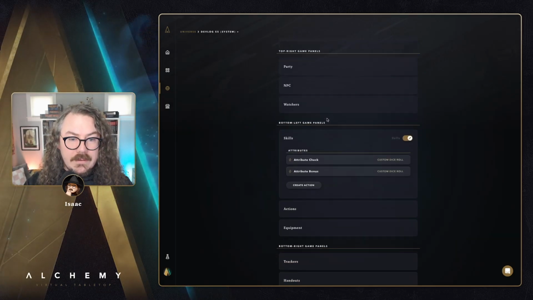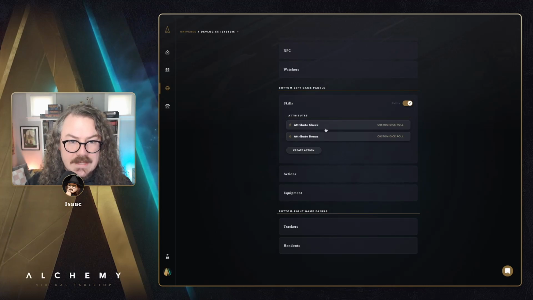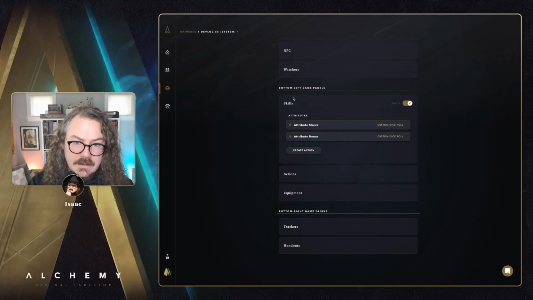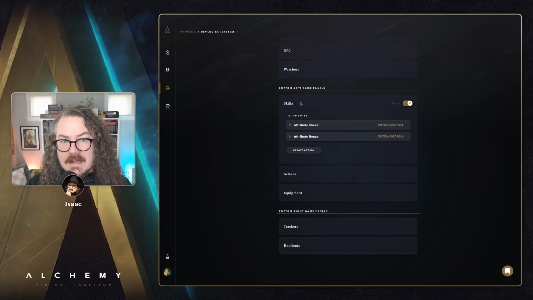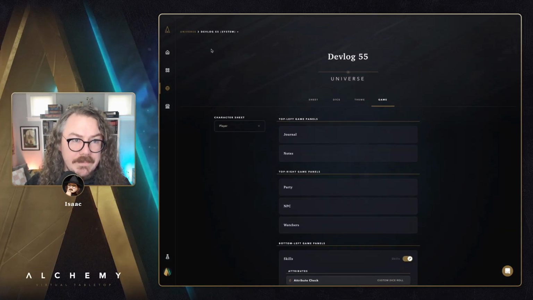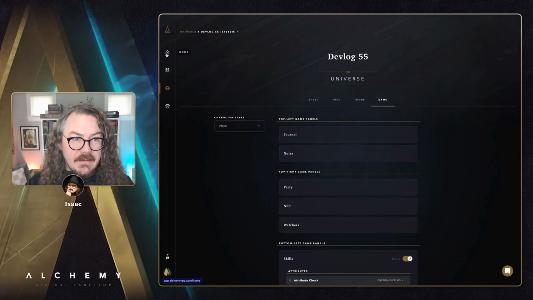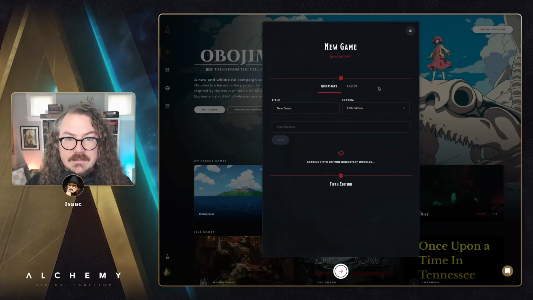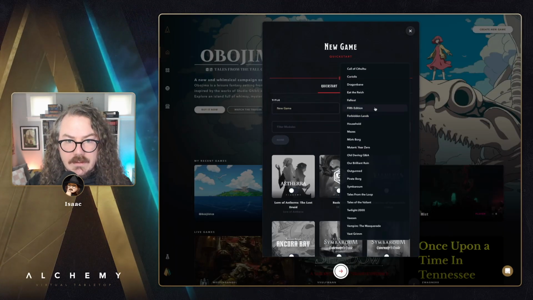Great. So right now, this is the extent of what you can configure in the System Builder beta. This is available to the folks in the closed beta of this. You can define actions for your attributes right here, and you can turn on the skills panel in your game. So let's jump out and create a new game using this system. That one was called Devlog 55.